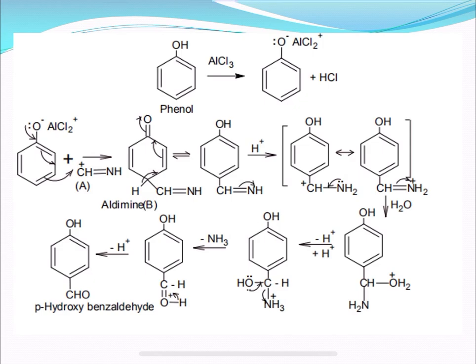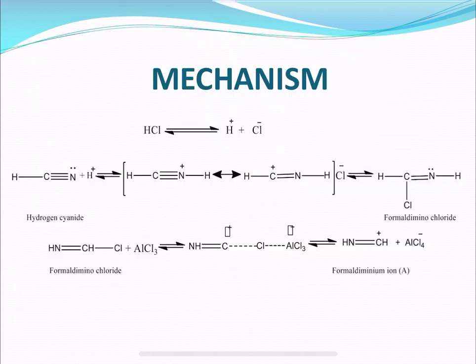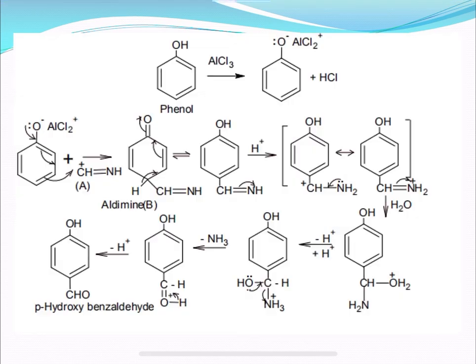So, at this stage what we are going to do? We are going to add phenol to this. When we add phenol to this, the aluminum chloride is going to form an intermediate product. That will react with the formyl iminium ion which has been formed in the previous step, which I called A. So, here the rearrangement is going to take place.